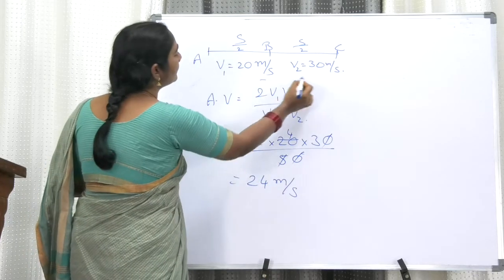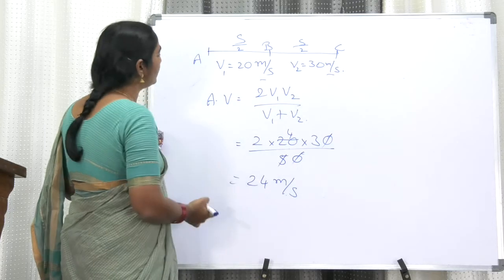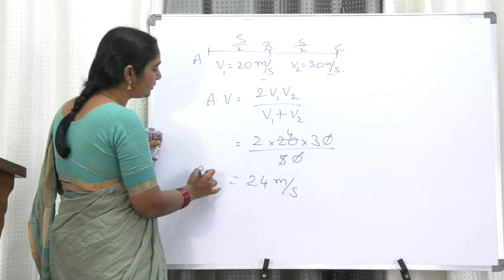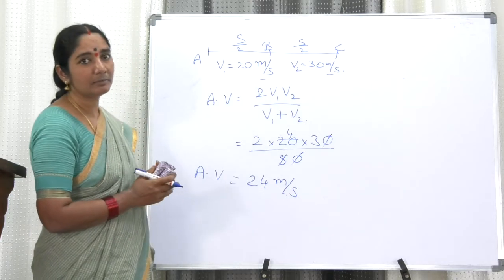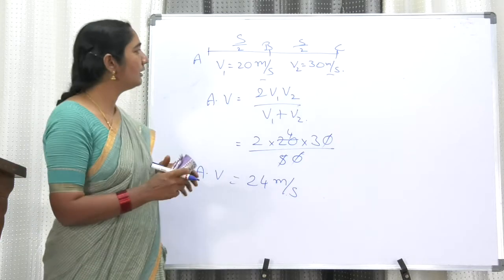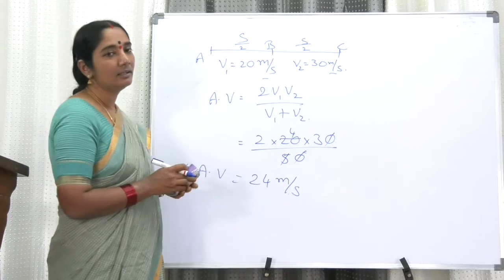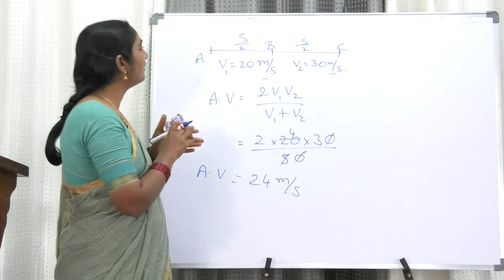Now what are the units which are used here? The same units we have to use here. So the average velocity of the whole trip is 24 meter per second. Is it okay, madam? I think some of you might have been doing much faster than me, so congratulations for them and a clap for them.